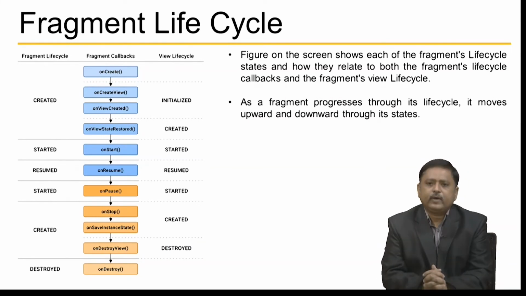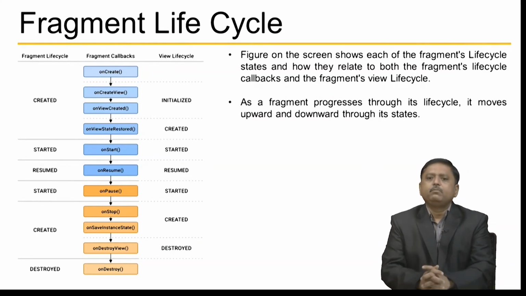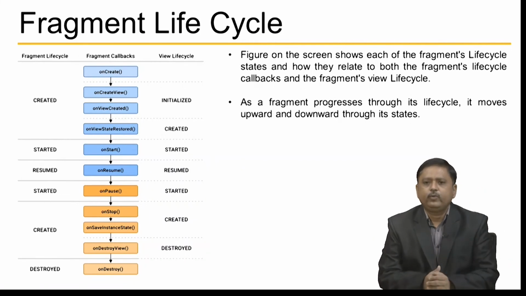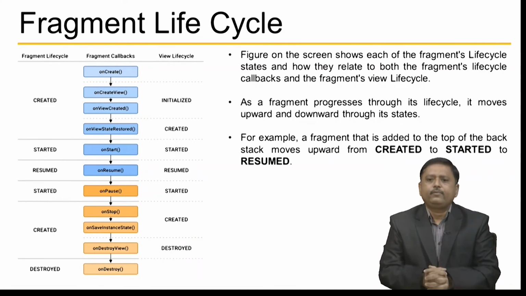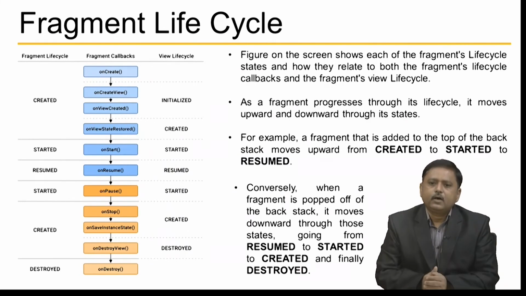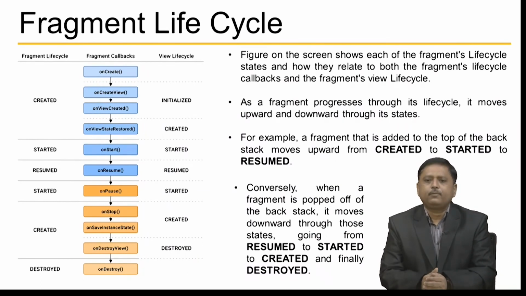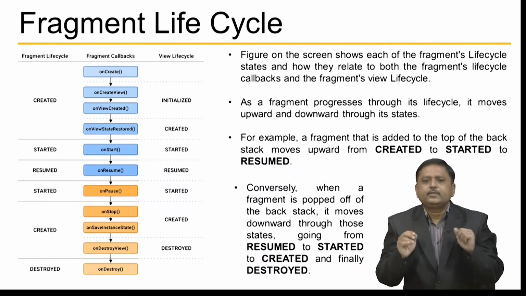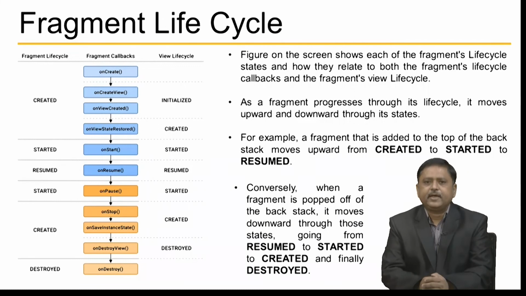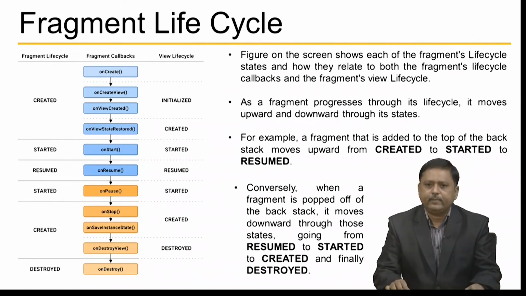As the fragment progresses through its life cycle, it moves upward and downward through its states that you can see on the screen. For example, a fragment that is added to the top of the backstack moves upward from created to started to resumed. Conversely, when a fragment is popped off the backstack, it moves downward through those states, going from resumed to started to created and finally destroyed. It is very similar to the activity life cycle. You can easily understand this fragment life cycle.